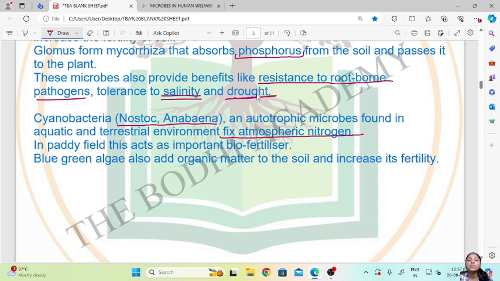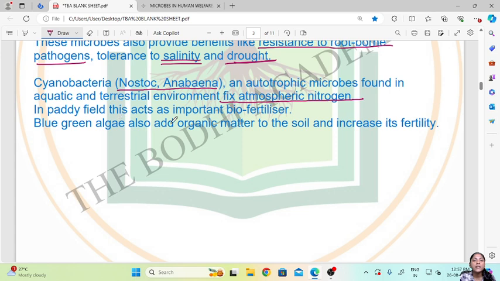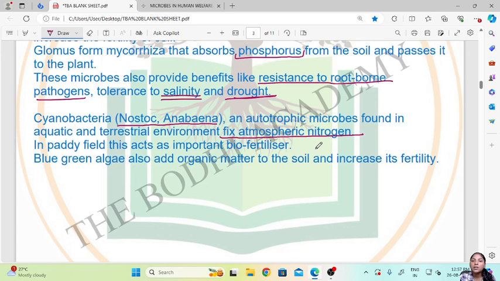Now this fixing of atmospheric nitrogen into soil is very essential, as plants cannot directly absorb the nitrogen which is present in the air or the atmosphere. So this has to be converted into simpler compounds in the soil so that the plants can absorb those. Then in paddy fields, this acts as an important biofertilizer.